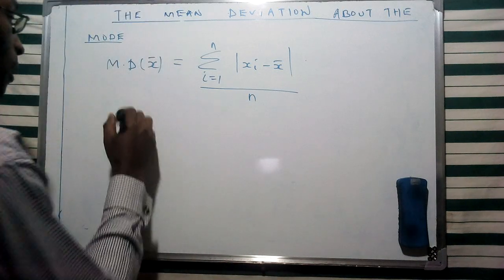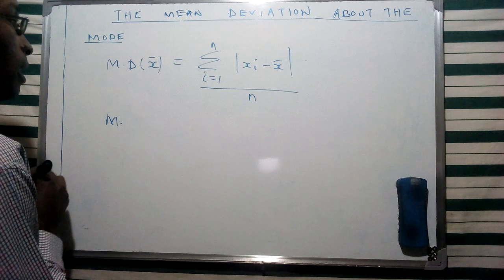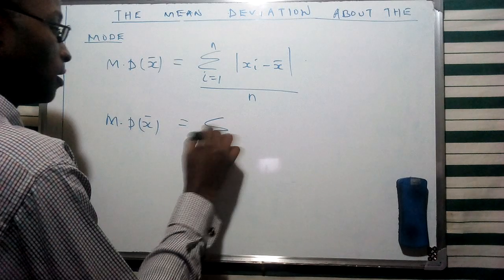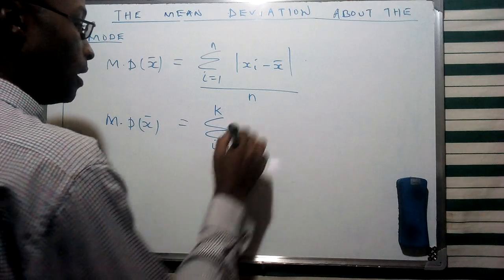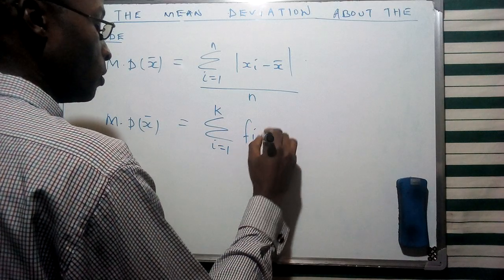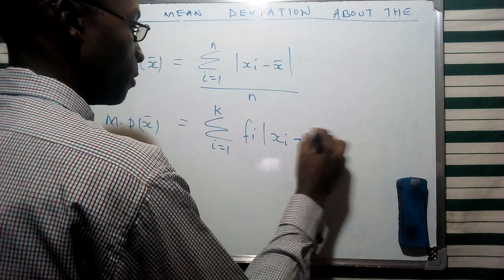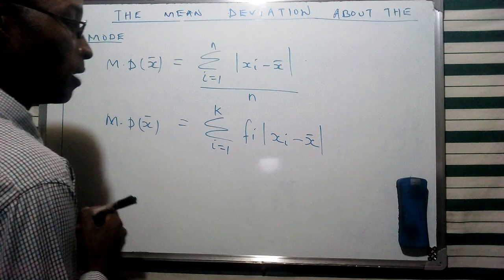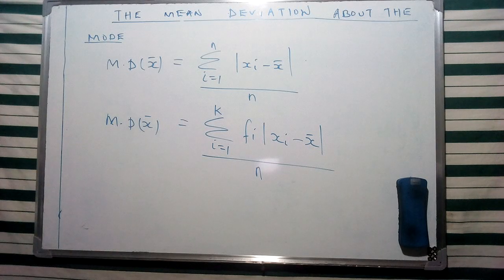For a frequency distribution, the mean deviation about the mean is given by the sum over the classes k of the frequency multiplied by the absolute deviation from the mean, all over the total number of observations.